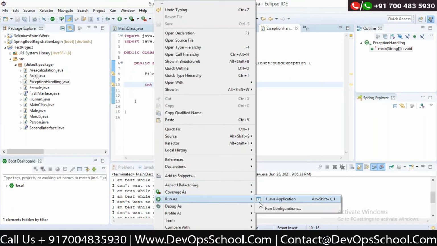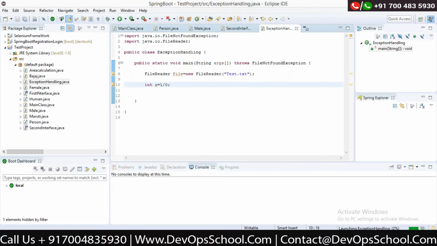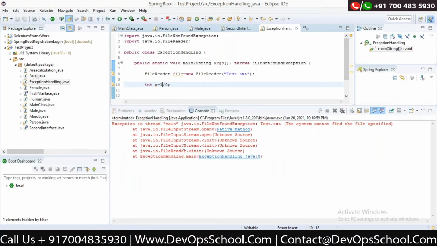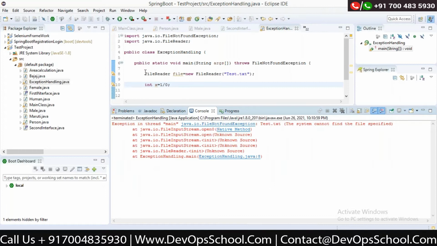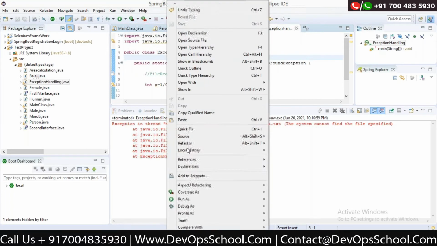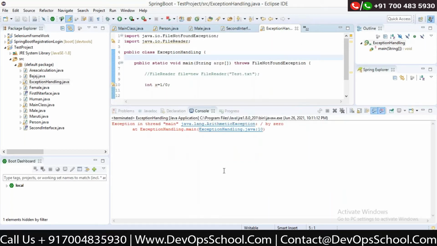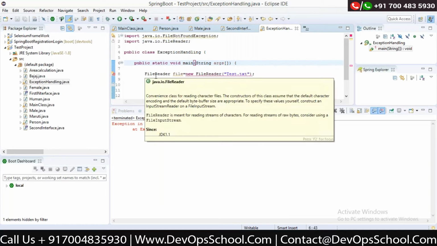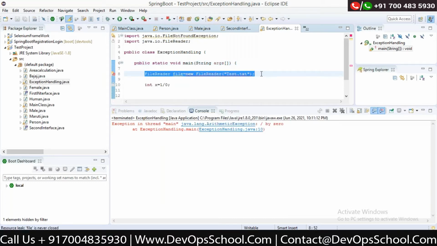Sorry, when I run it, I'm getting an exception. What is the exception? As of now, the file not found is also something we are getting, because that file doesn't exist. What I'm getting is an ArithmeticException, divide by zero. But this exception was not happening when I was writing the code. When I was writing the file reading code, I was getting a compile time error. When I save the file, at that time itself, it is telling that you have to handle this FileNotFoundException. So this is the example of a checked exception. This is the example of an unchecked exception.